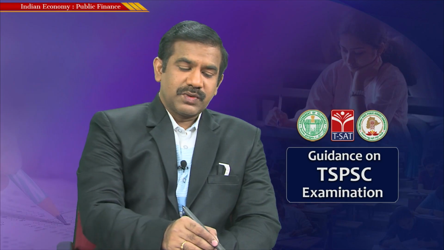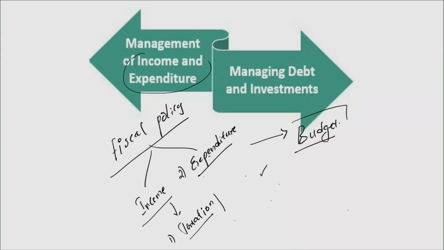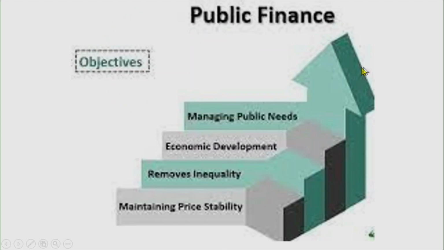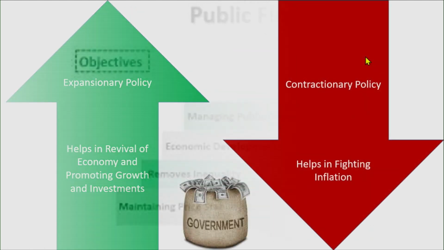Fiscal policy is all about managing the income and expenditure of the government, and managing debt and investments. Let's say a person, an entity, or simply the government has some income and also a certain amount of expenditure. It is not necessary for an individual, a company, or a government to always have their income exactly matching their expenditures, isn't it? And that's the basic reason.